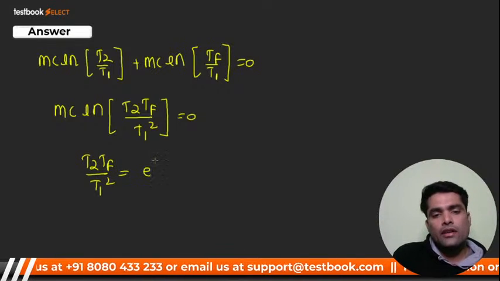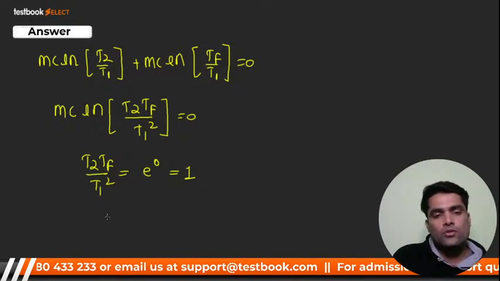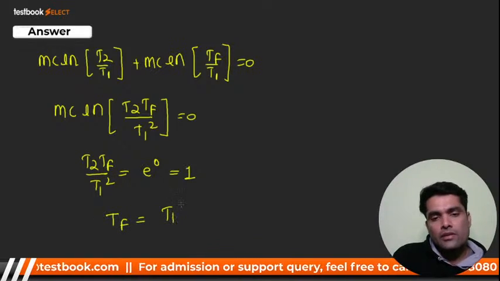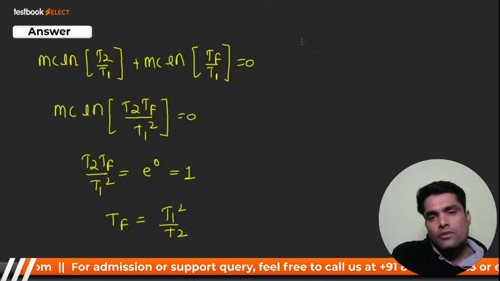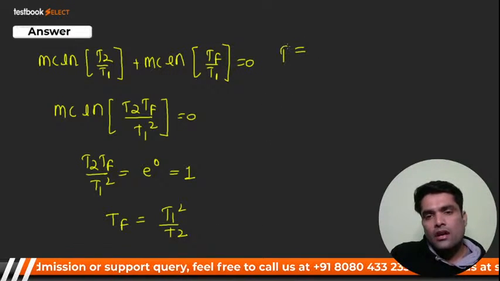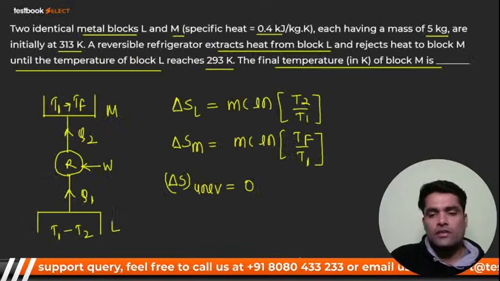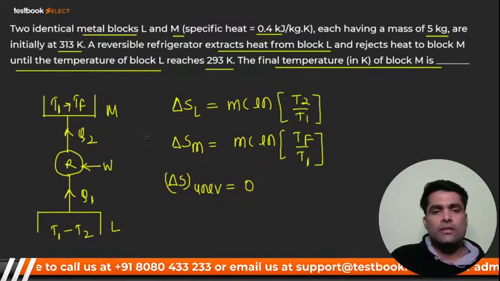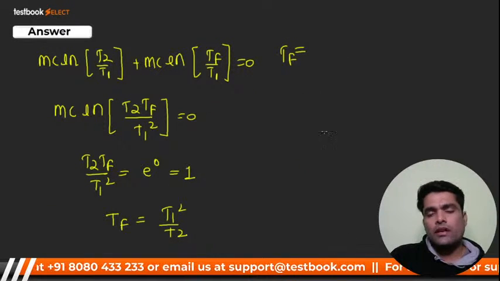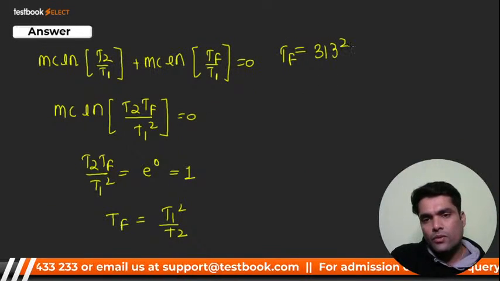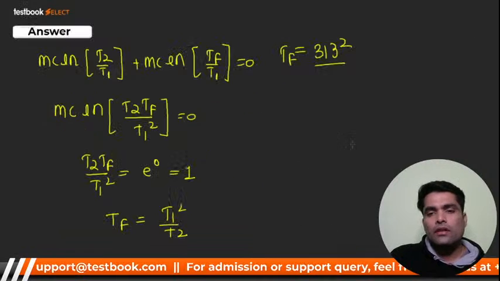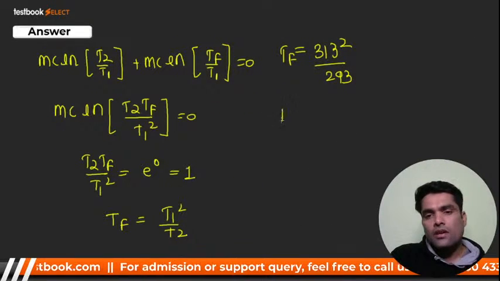Ln of 0 means what? E raised to power 0, and that should be equal to 1. So we have to find out TF now. TF will be T1 square by T2. T1 is how much? I have to calculate TF. T1 initially is 313, so here that is 313 square divided by T2, and T2 is 293.